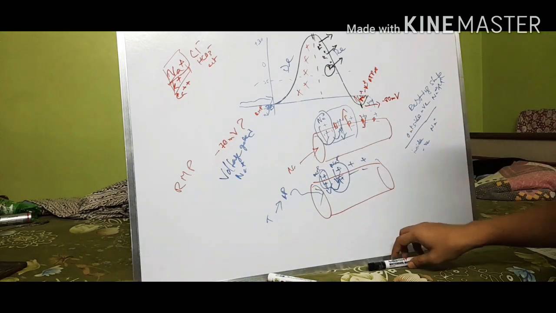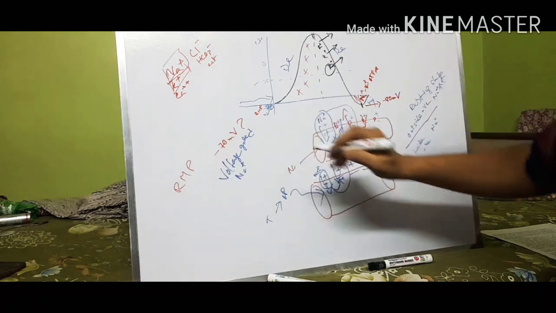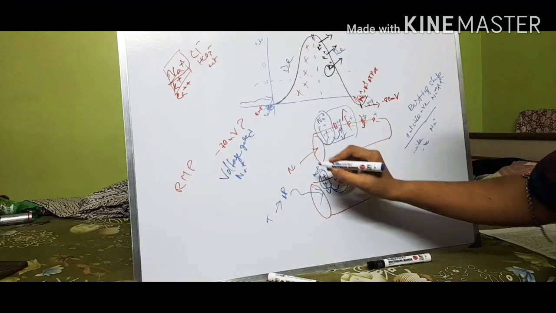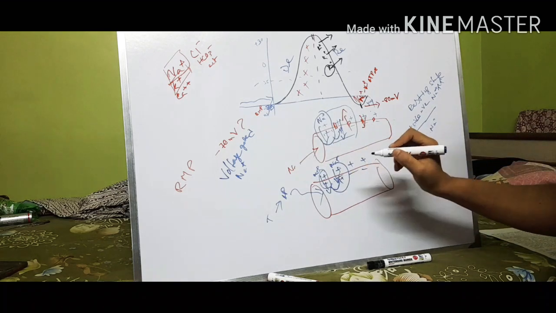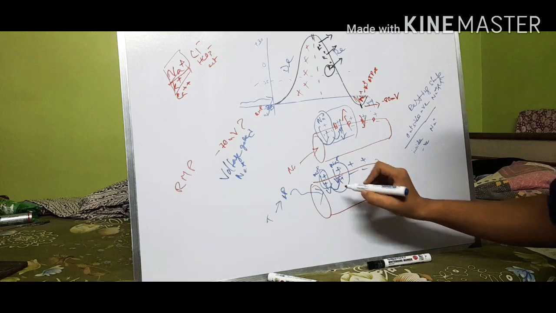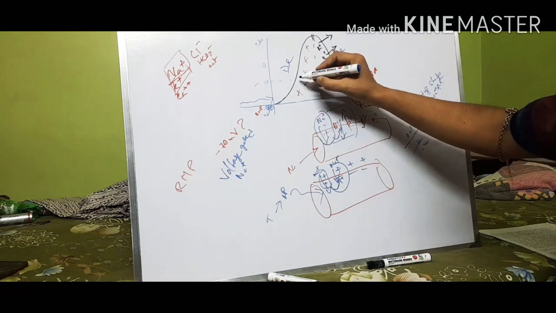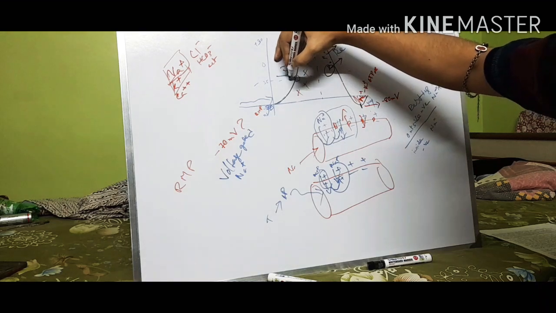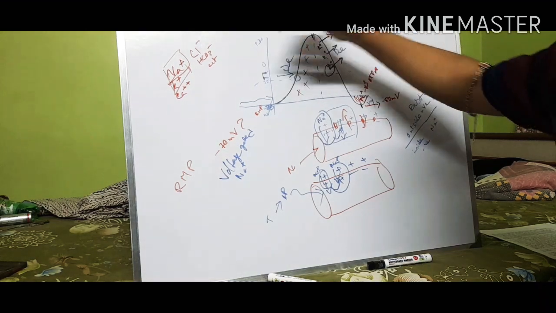What is that? This is a critical value. When this triggering event occurs, one sodium channel is opening, and for that the next sodium channel also opens due to the positivity inside of the cell. Here at this stage, this is a critical value, or we can call it a threshold value.